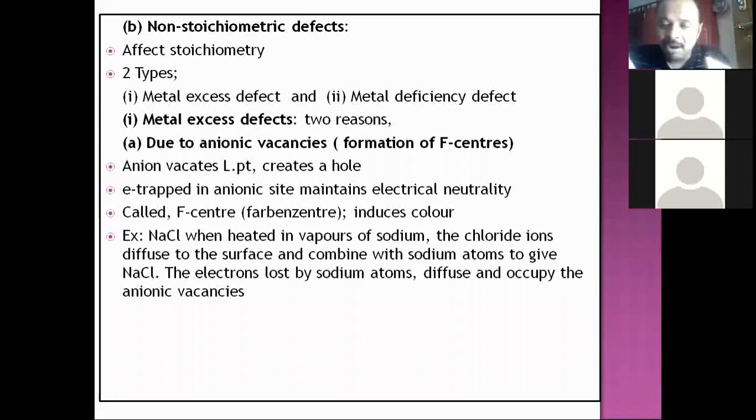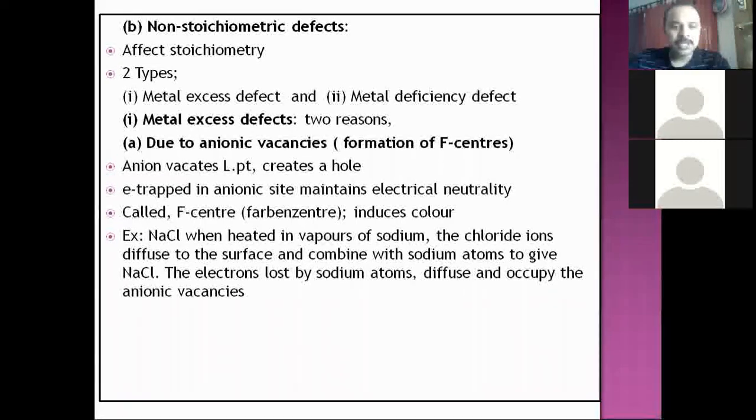Now the electron will come back and gets trapped into the anionic vacancy. This is the theory about it. Okay. So NaCl, when heated in the atmosphere of sodium vapors, the chloride ions diffuse to the surface and combine with sodium atoms to give NaCl. The electrons lost by sodium atoms diffuse and occupy the anionic vacancies and they become F centers.